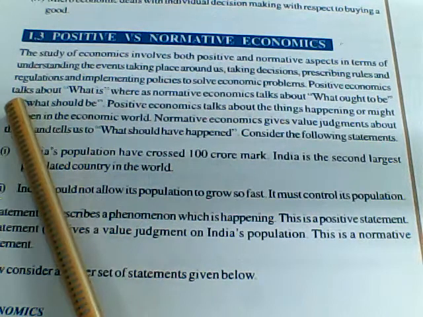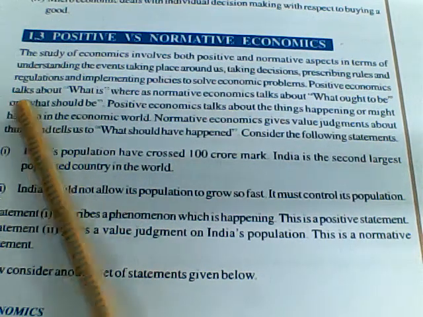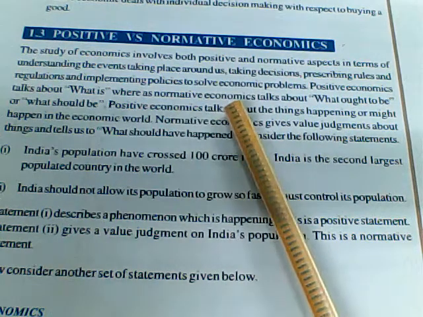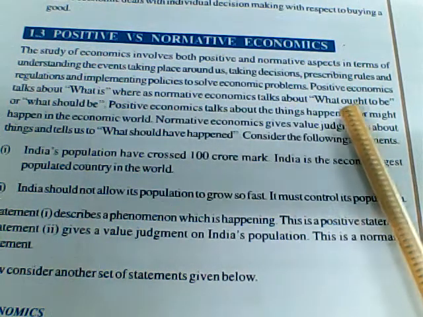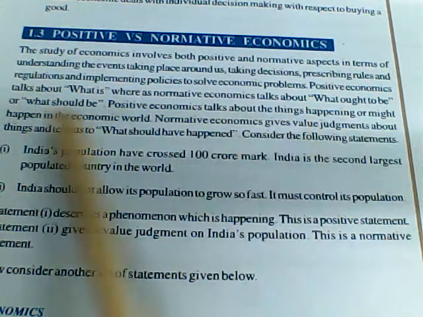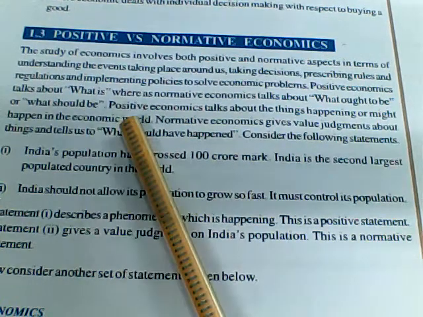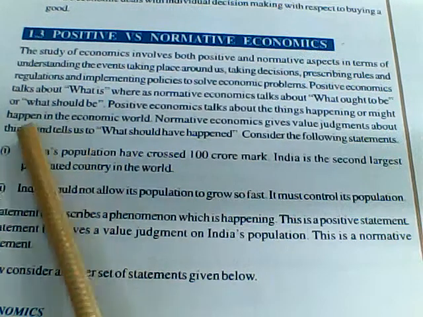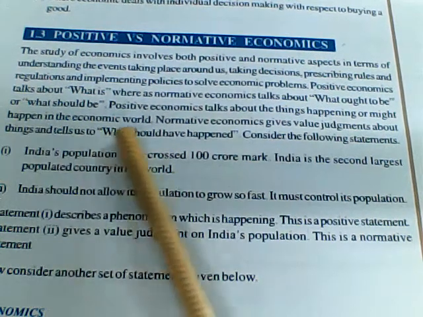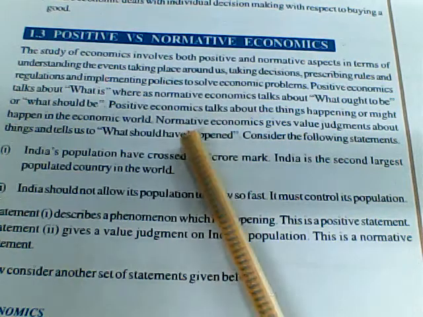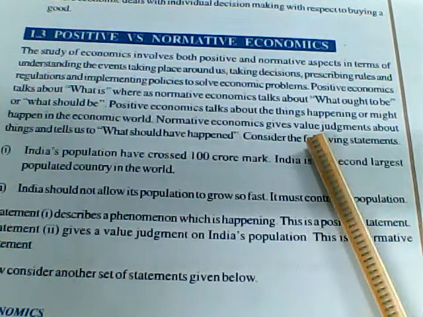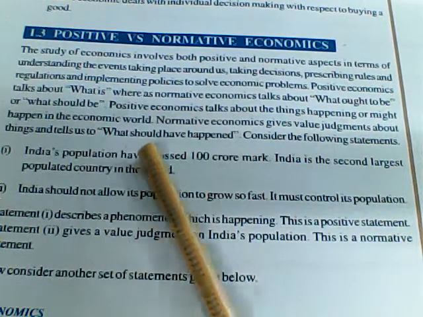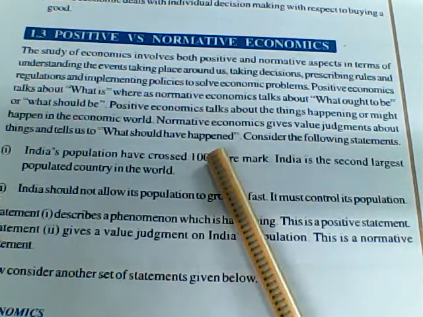Positive economics talks about what is, whereas normative economics talks about what ought to be or what should be. Positive economics talks about the things happening or might happen in the economic world. Normative economics gives value judgments about things and tells us what should have happened.